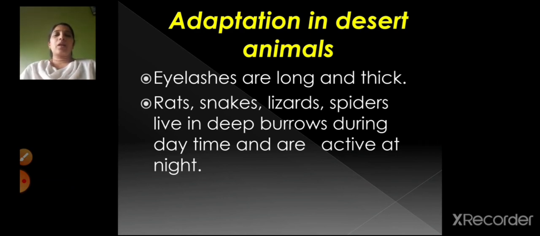And the camel has nostrils which get covered by the folds of the skin, and because it has a thick skin, less water goes out from the body, right? Because in the desert there is scarcity of water.